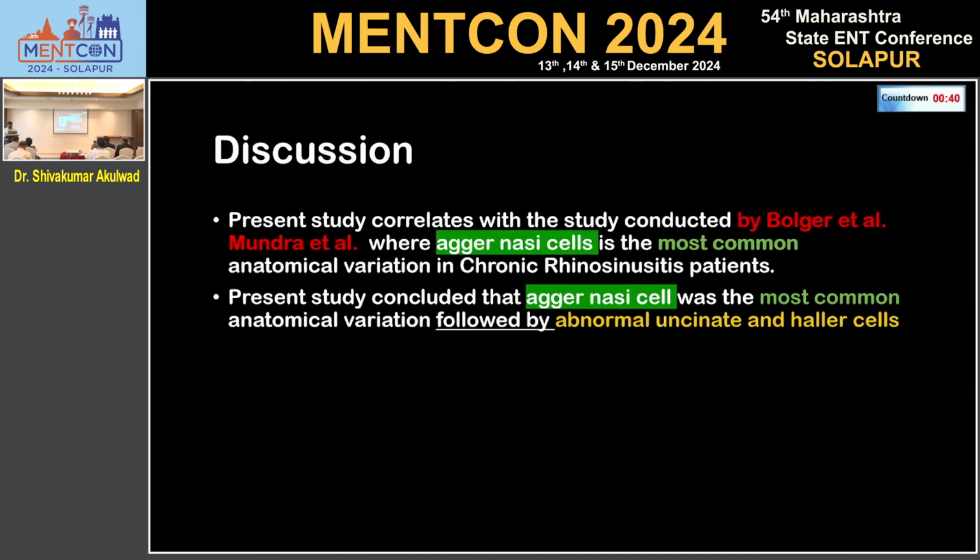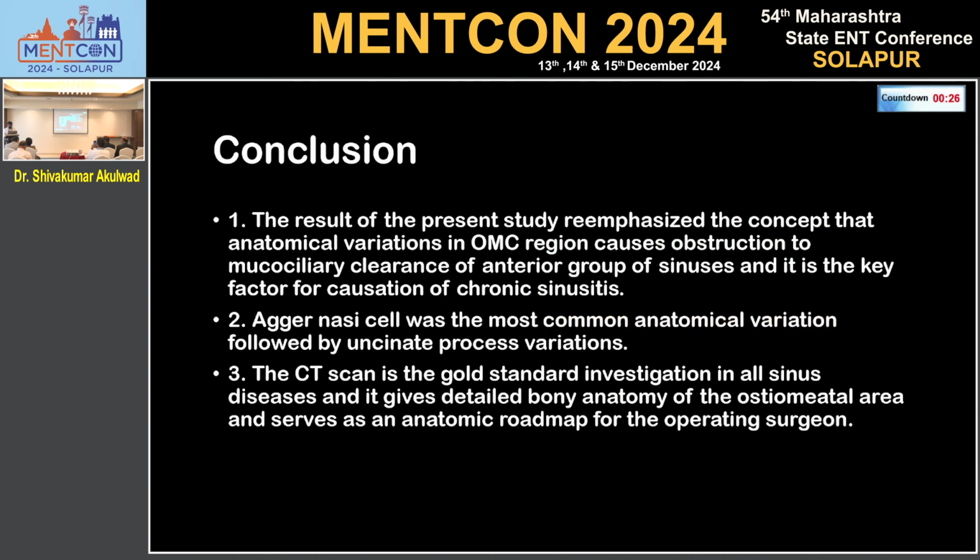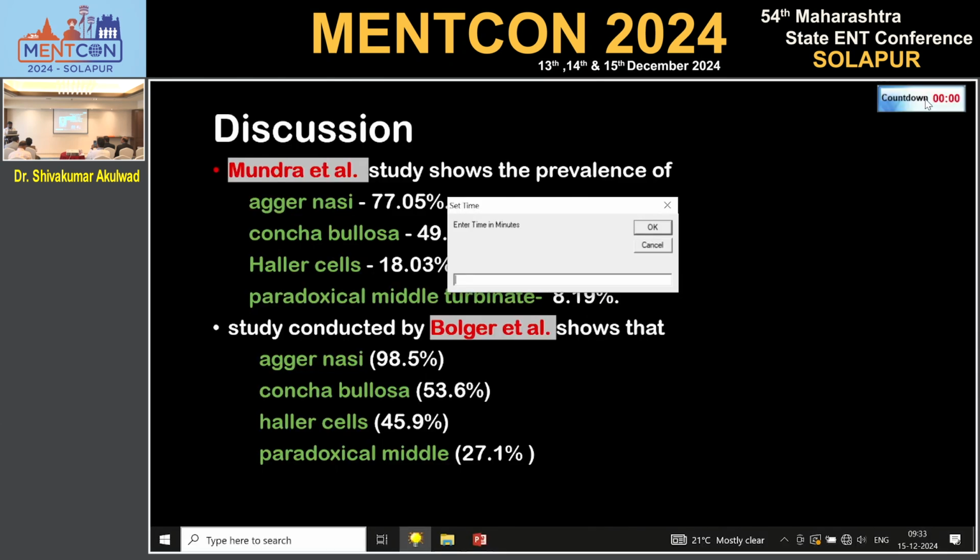The present study correlates with the studies conducted by Bolger et al. and Mundra et al., where agger nasi cell is the most common anatomical variation in CRS patients. The present study concluded that agger nasi was the most common anatomical variation, followed by abnormal uncinate and Haller cells. Conclusion. The result of the present study re-emphasized the concept that anatomical variation in the osteomeatal complex region causes obstruction to the mucociliary clearance of the anterior group of sinuses, and it is the key factor for causation of chronic sinusitis. Agger nasi cell was the most common anatomical variation, followed by uncinate process variation. CT scan is the gold standard investigation in all sinus diseases and gives detailed bony anatomy.